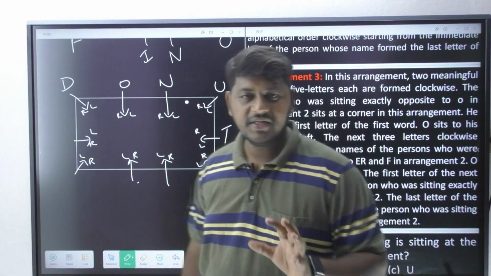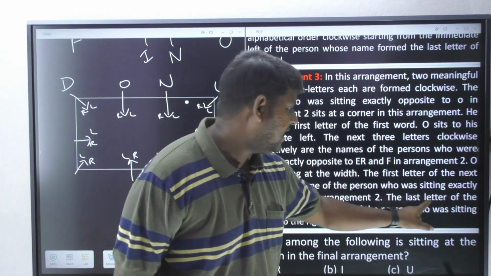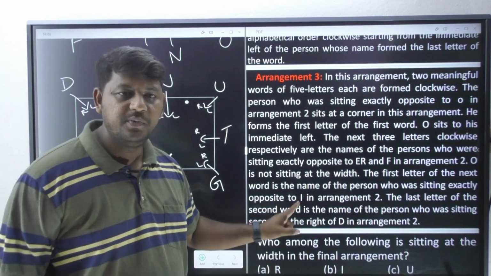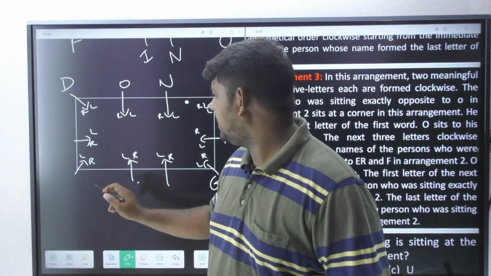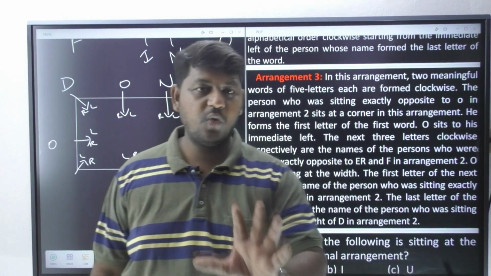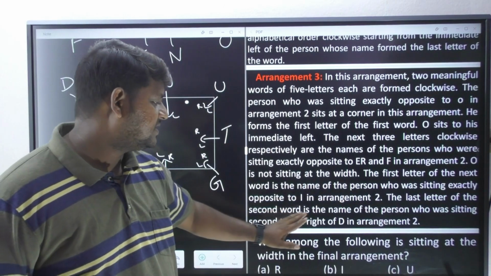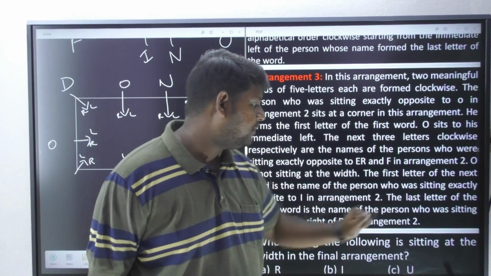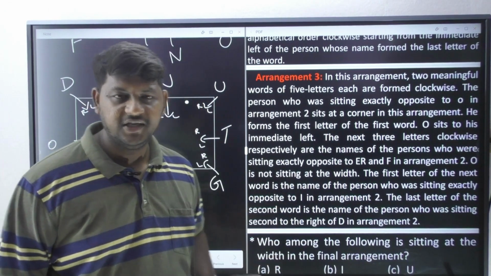Correct? Now what is the next information? Let us see the next information. The last letter of the second word. Okay, they are talking about the last letter. Last letter means it is going to come at this particular position. I do not know what is that letter, but it is mentioning the last letter of the second word is the name of the person who is sitting second to the right of D in arrangement 2.